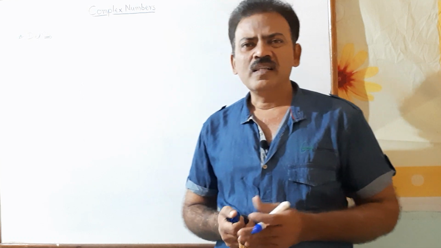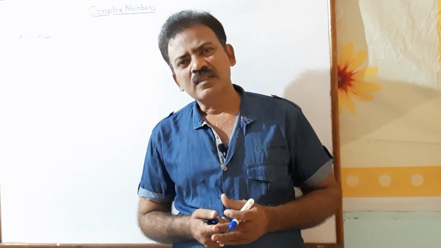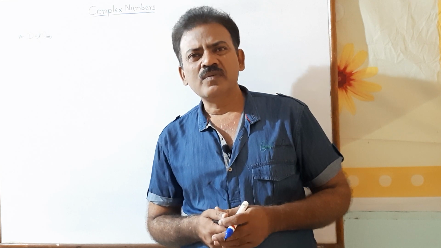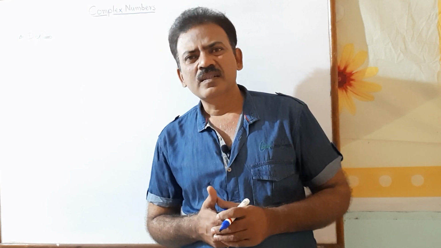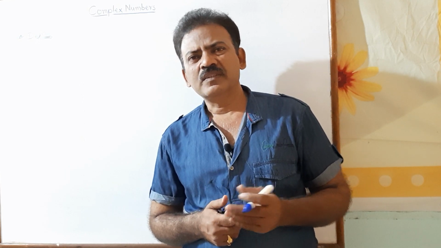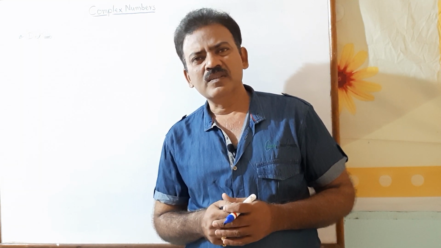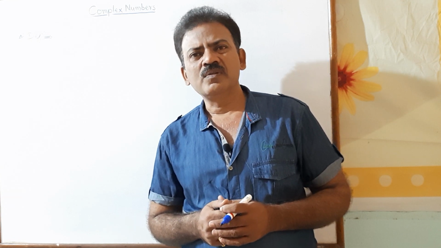Right? Again, there are some numbers called fractions, that is 3 by 4, 4 by 7, 5 by 3, etc. If we add fractions to this number system, that is called rational numbers. Fractions mean rational numbers, the numbers which can be written in the form p divided by q, where p and q are integers and q is not equal to 0.